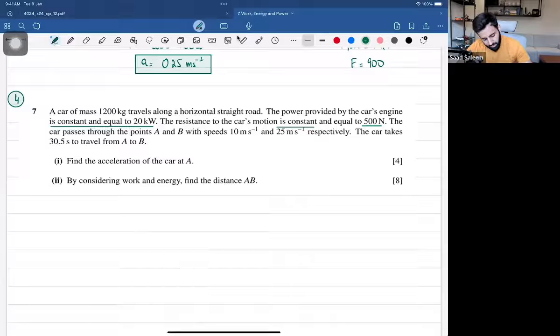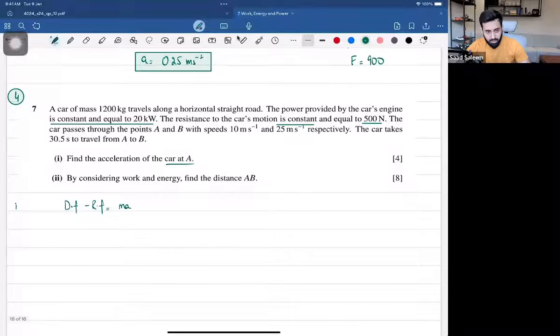The car passes through the points A and B with speeds 10 and 25 meters per second. The car takes 30.5 seconds to travel from A to B. Find the acceleration of the car. So how do we find the acceleration? We need Newton's second law: driving force minus the resistive force is equal to mass times acceleration. Now, how do we calculate the driving force? Remember, we want the car's acceleration at A.